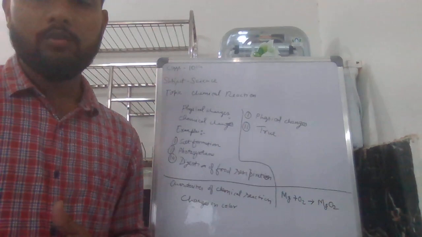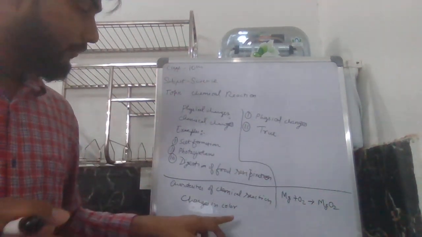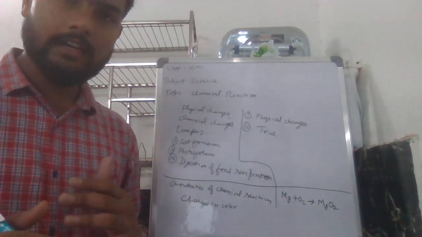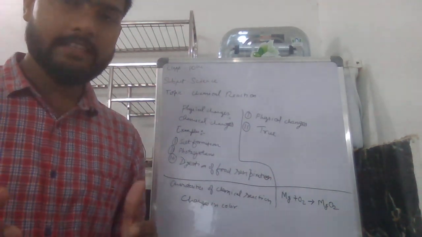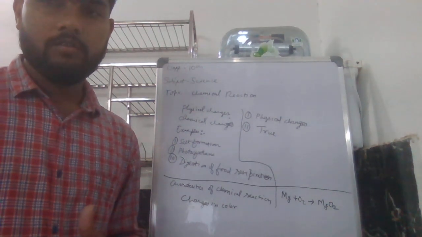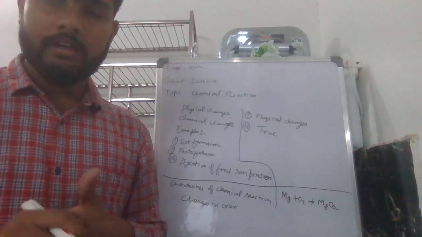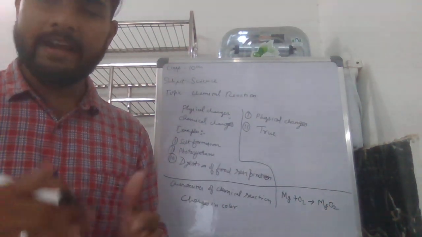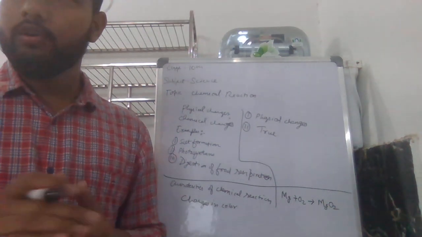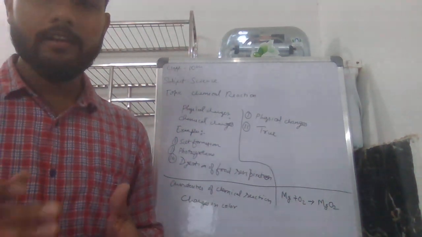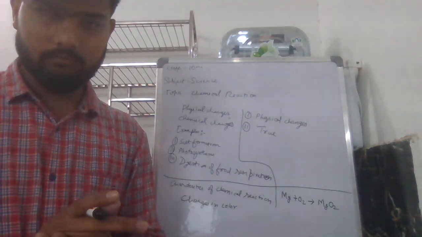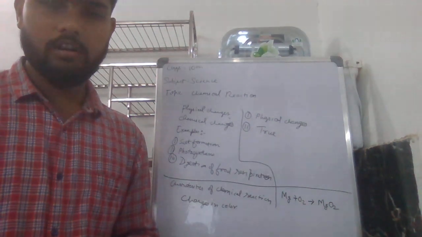Now coming to the next, I hope till now everyone is clear about what a chemical reaction is and its characteristics. So now, why should a magnesium ribbon be cleaned before burning? Tell me why it will be cleaned before burning.